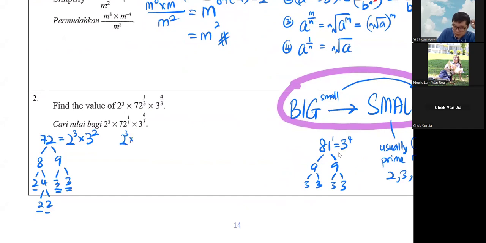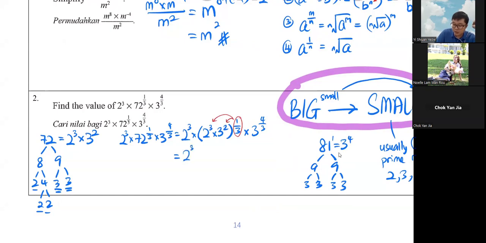So 2 cube, 3 squared, put it in first. Wait, I just copy the question first. Put in what you have just now. With the bracket, because you are just replacing the 72, there's still the power 1 over 3 there. And then the last part is 3 to the power of 4 over 3. Open up the bracket first. The 1 over 3 must times inside first because it's a different base, 2 and 3 are different bases.